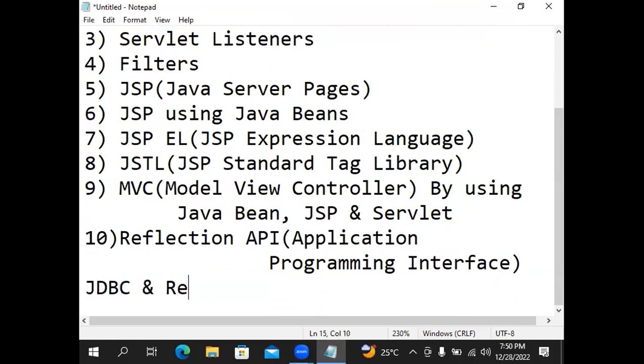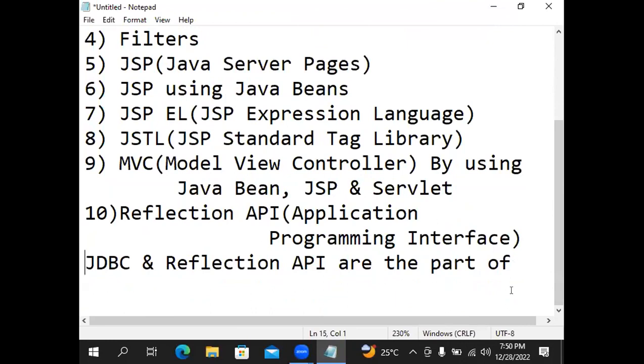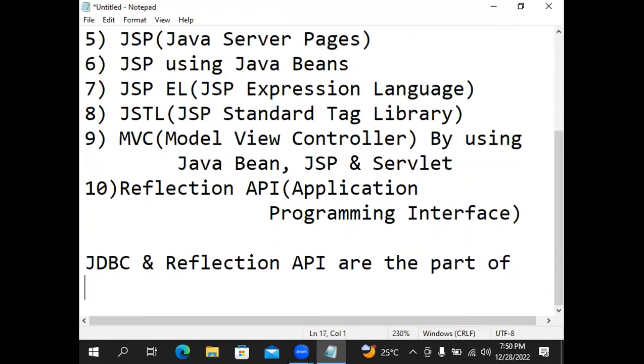JDBC and Reflection API are part of Java SE, that means Java Platform Standard Edition.